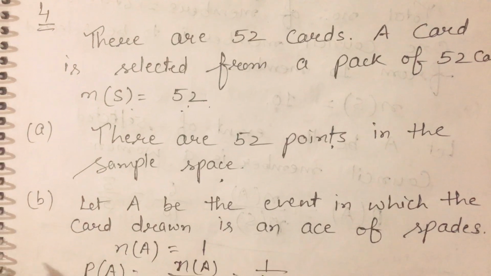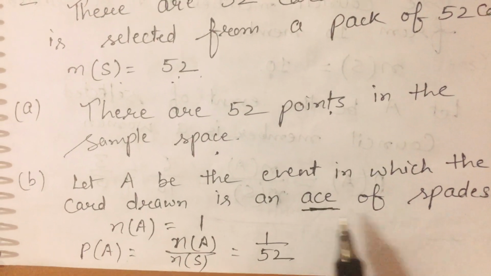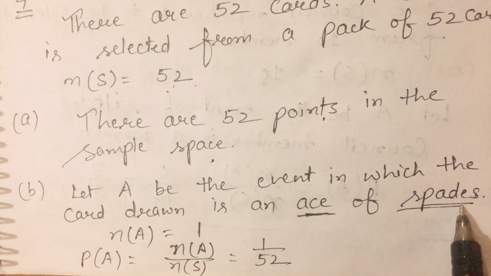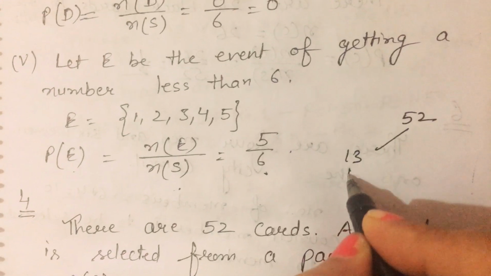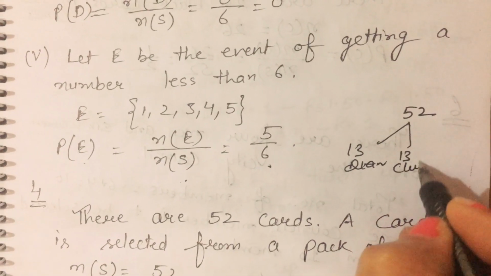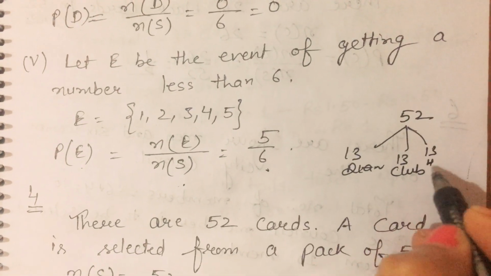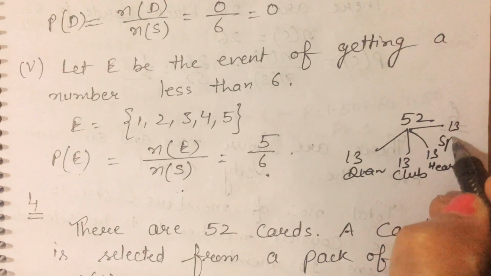Now the second part, we have to select one card and that card is the ace of spade. We know that total cards are 52: 13 diamond, 13 club, 13 hearts and 13 spade.